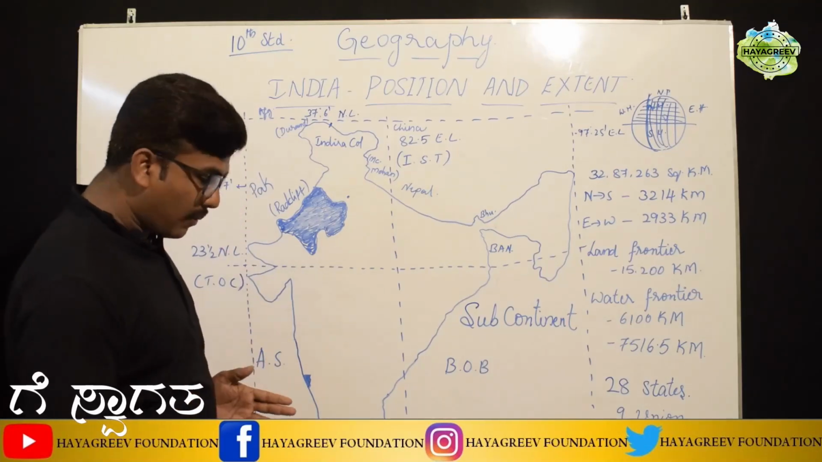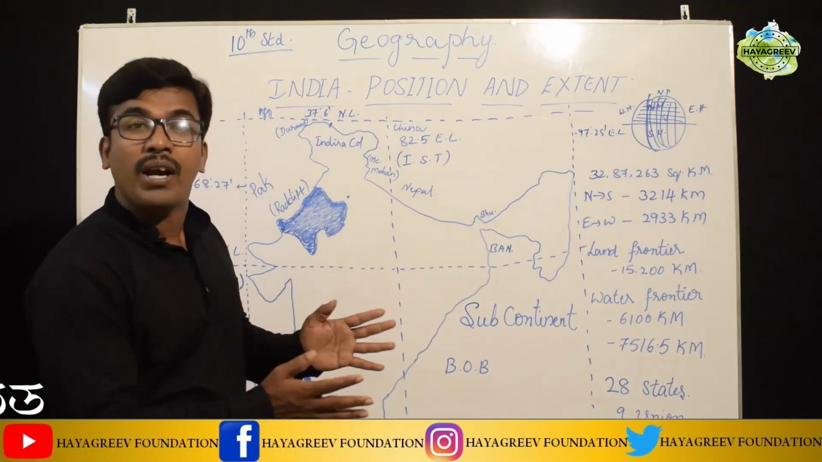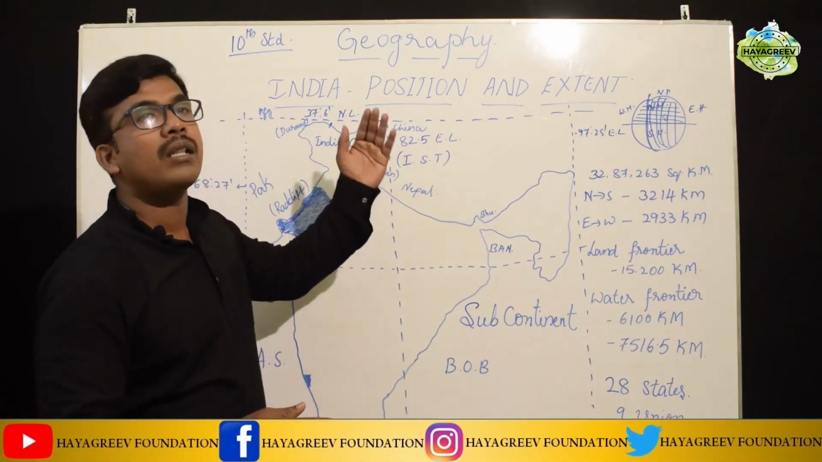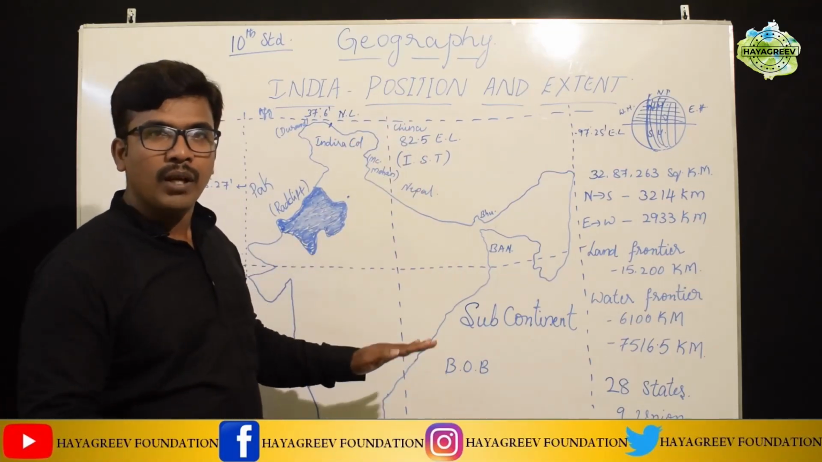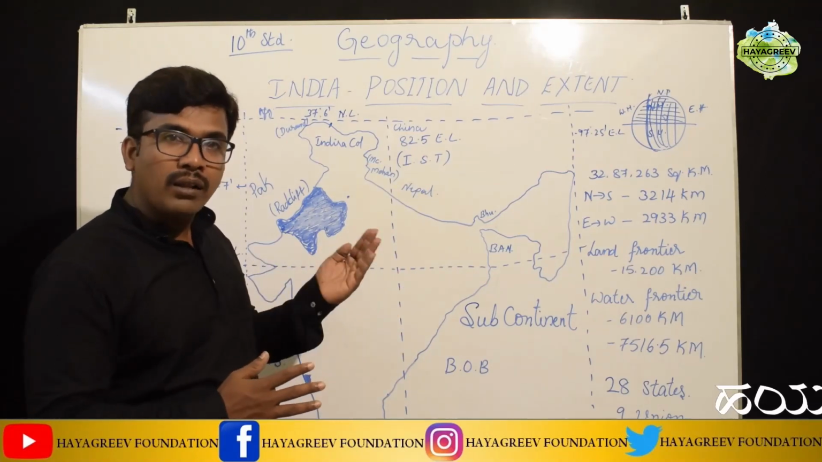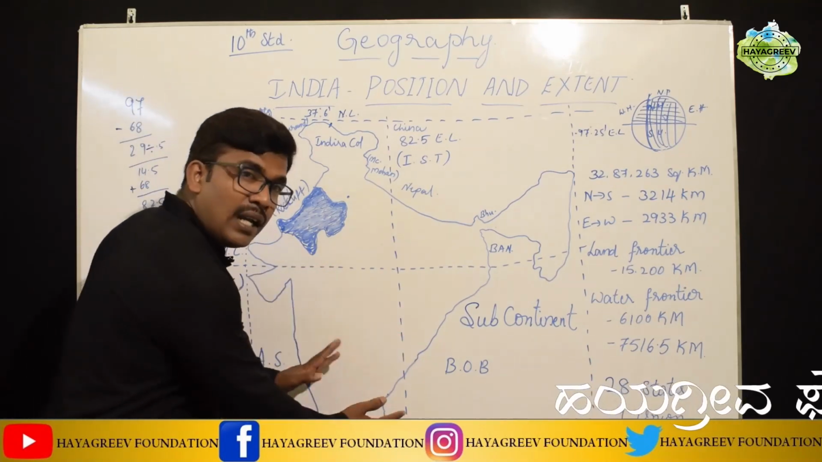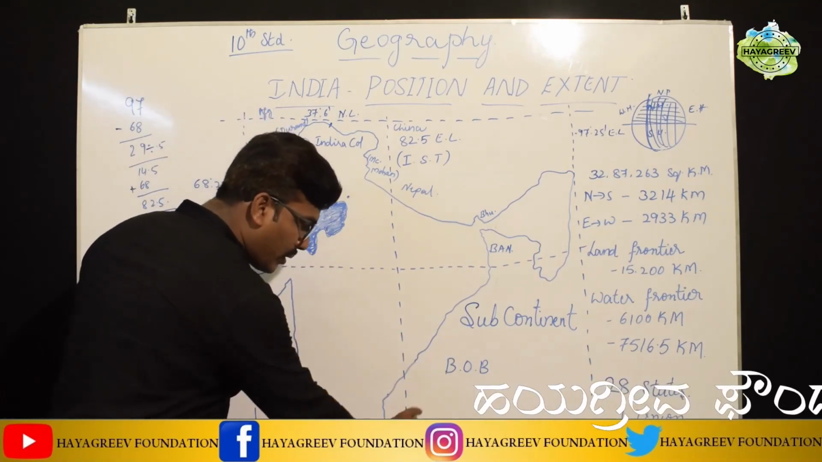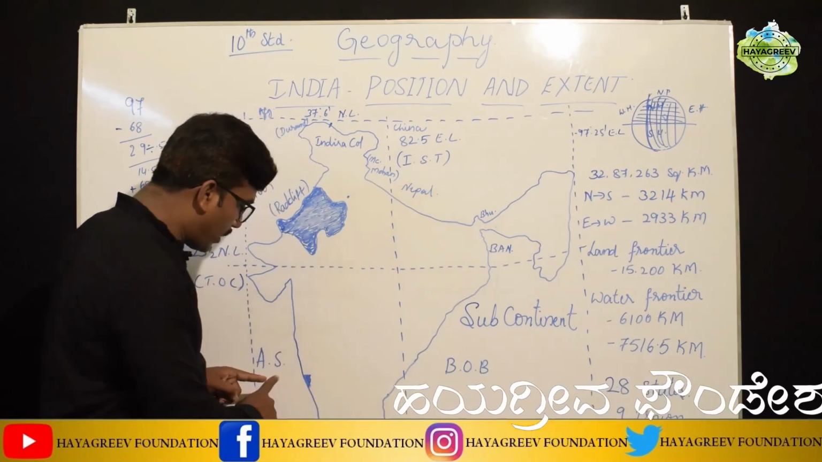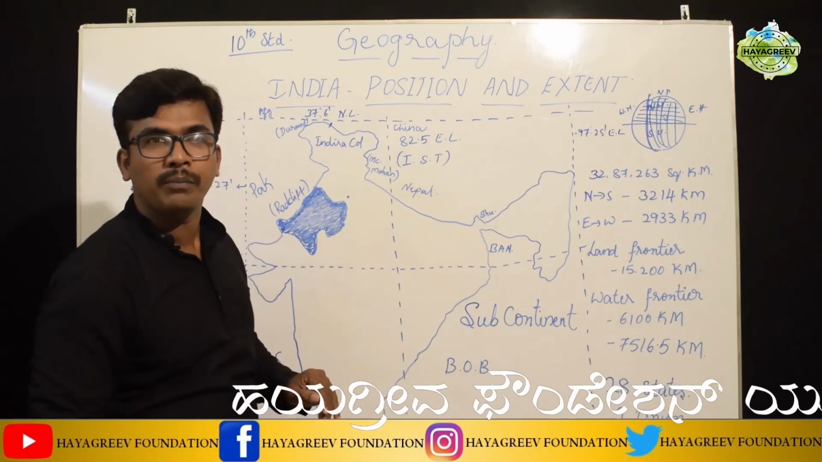Okay students, then let us go to the other features of our country. As always, we have divided our country into North India and South India. The speciality of North India and South India is that South India is covered by water bodies on one side: the Arabian Sea, Indian Ocean and Bay of Bengal.